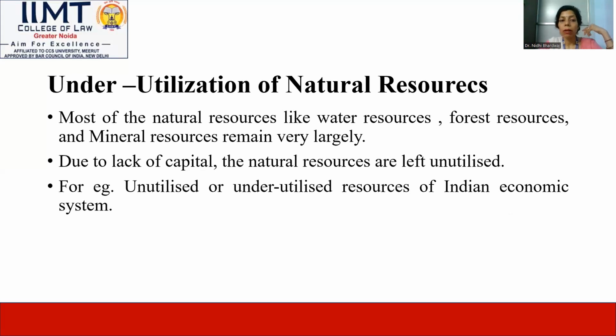Now we'll talk about the other point, which is known as unutilized and non-utilized natural resources. Firstly, we have to know what natural resources are.